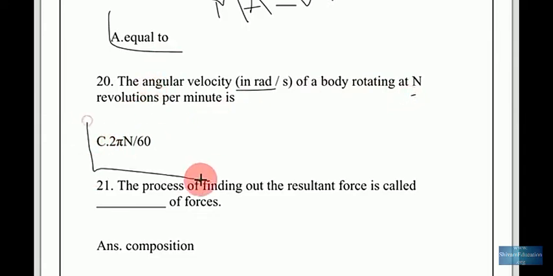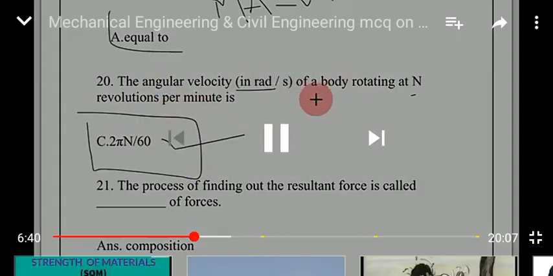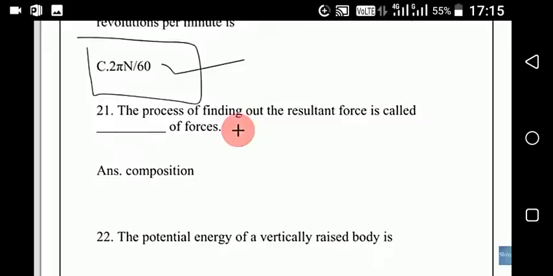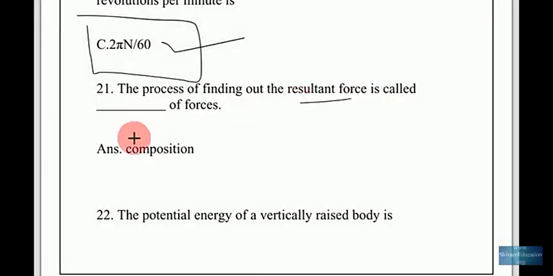So angular velocity is given by 2 pi n upon 60. So this is the angular velocity of a body rotating at n revolutions per minute. The process of finding out the resultant force is called composition of forces.